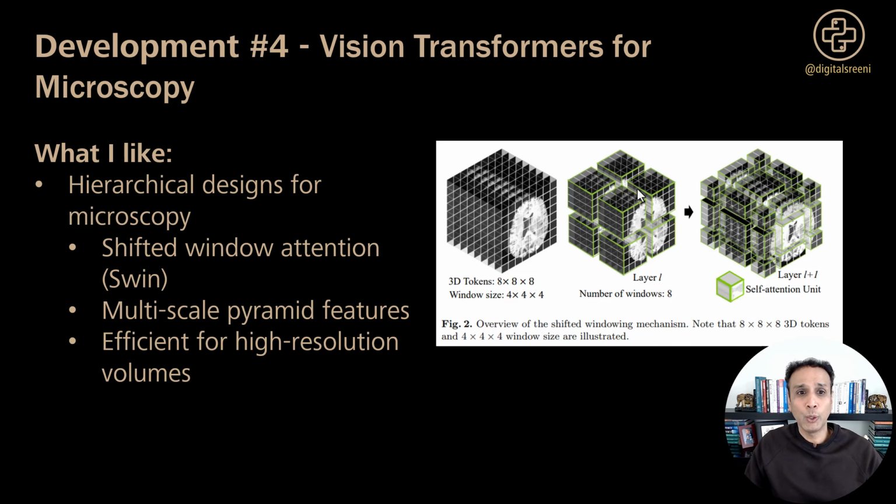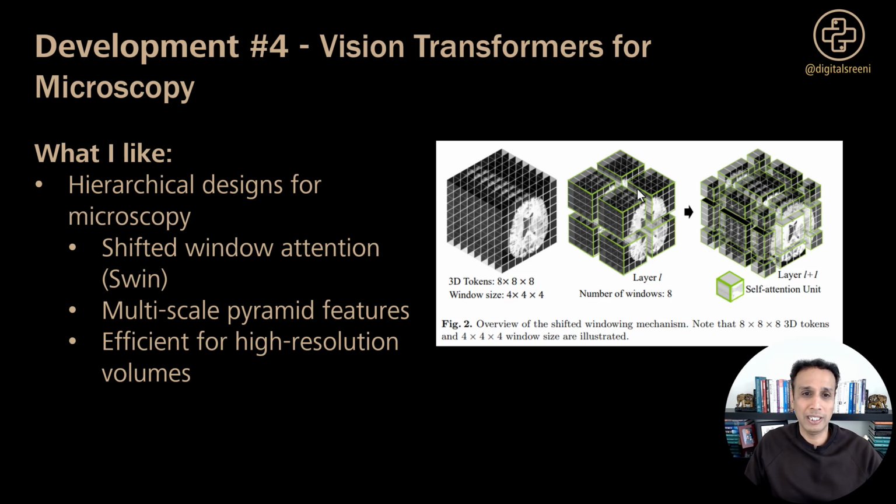And the shifted window attention, like the Swin approach, again, the Swin UNETR. Swin actually stands for shifted windows, by the way, I should have mentioned. In this approach, they only compute attention within local windows and then shift them. Again, you need to be clever in how you design your model architecture, so you're not just creating embeddings at every pixel level, and at the same time you're not losing context down to the pixel level, right?